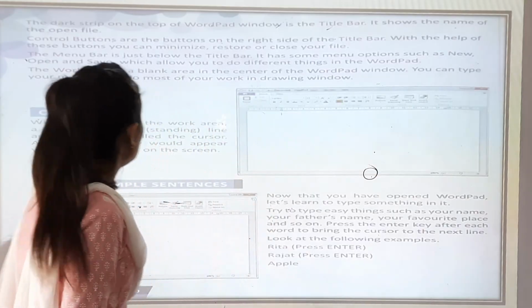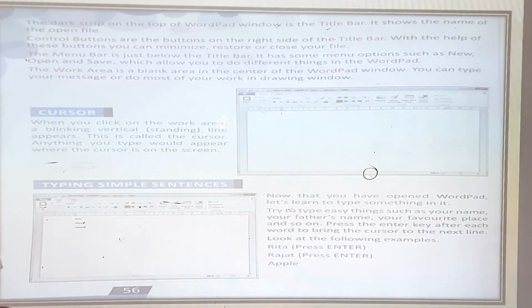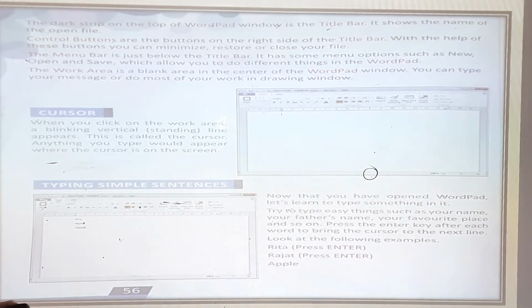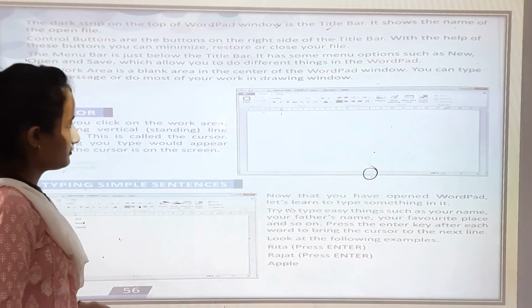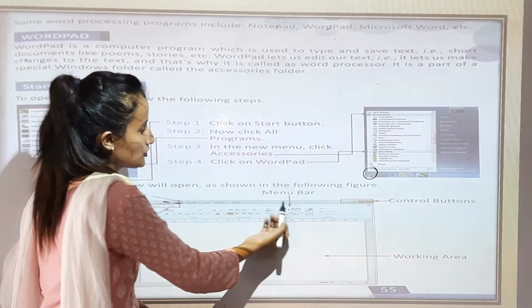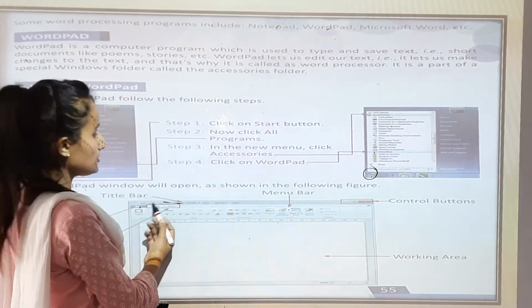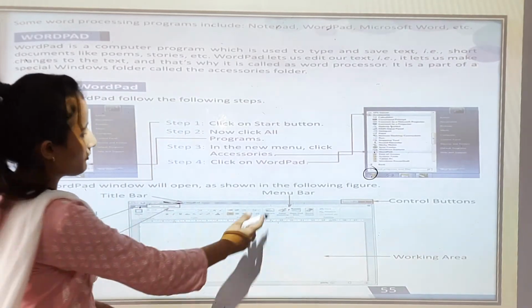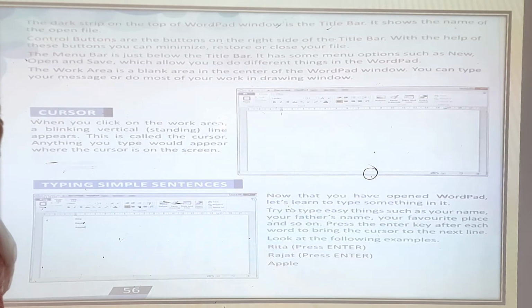Okay, now menu bar. What is the menu bar and what is the use of the menu bar? The menu bar is just below the title bar. This is the menu bar, you can see this.